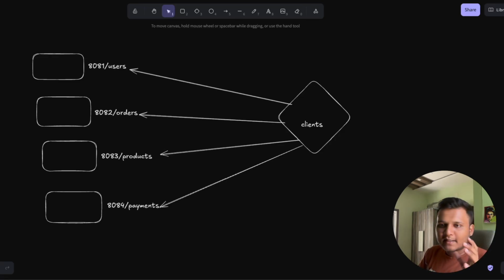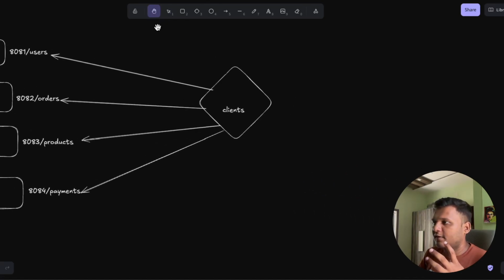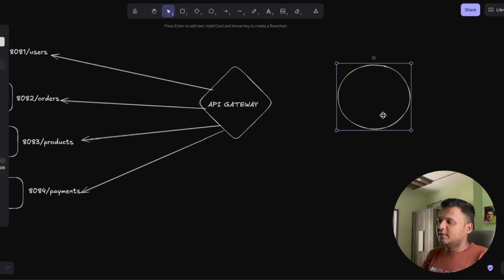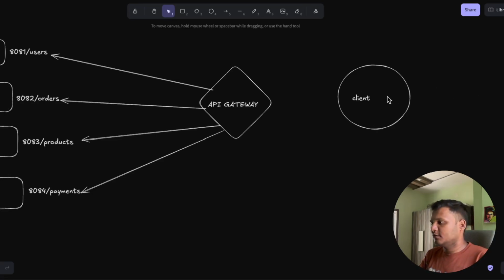Technically, an API gateway is a type of gateway which acts as middleware. So instead of the clients calling services directly, here we have the API gateway, and your client may be a React application or any other front-end application.